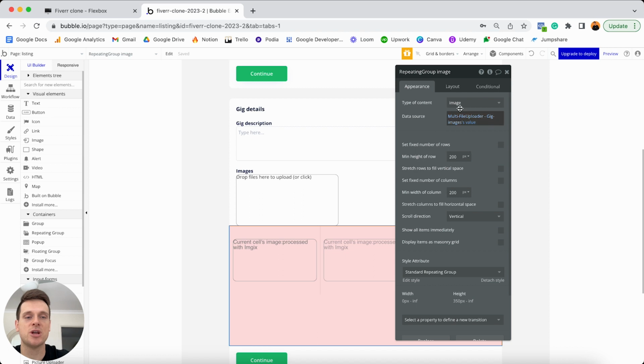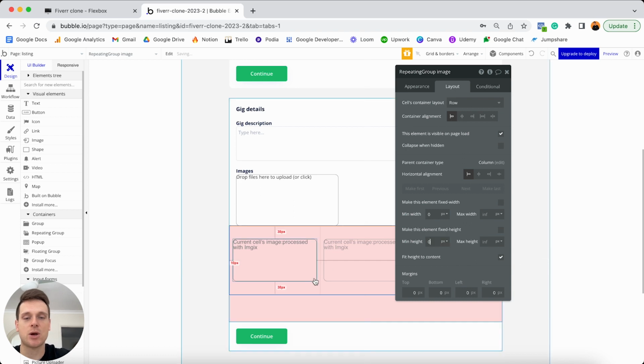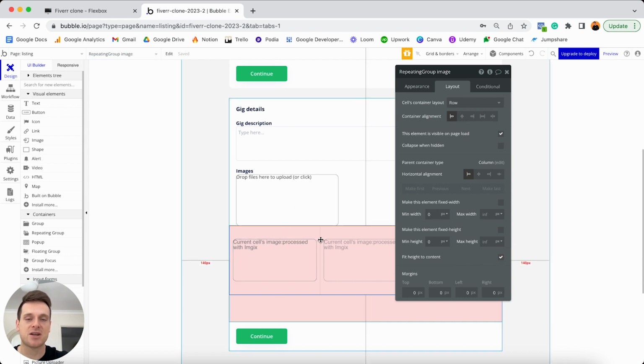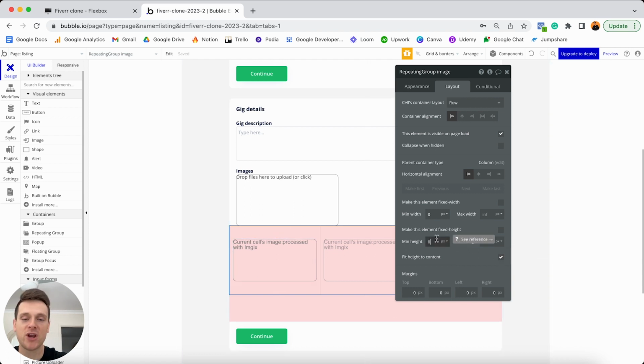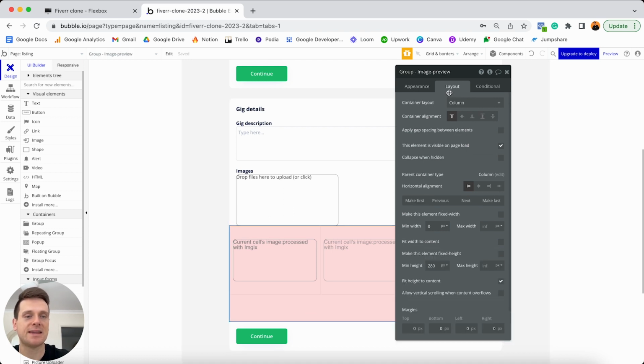What we'll then need to do is jump to our layout tab. And what I can see at the bottom of our repeating group is that we have all this empty space here. So that means I'm going to need to update the minimum height of our repeating group. So if I set this to 0, it's going to collapse that. And because we have this option selected to fit the height of this element to the content within it, it's going to collapse nicely around each of our cells. But what you might also notice is that below our repeating group here, we still have all of this empty space at the bottom of our red group. So if we were to select on this red group, jump to our layout tab, we're also going to set the minimum height to be 0.